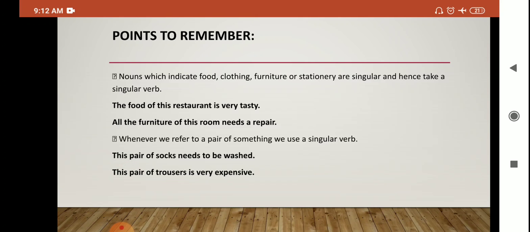So the pair is one, and with this we will use a singular verb. This pair of socks needs to be washed. If we say these pairs of socks, then it will be need to be washed. These pairs of trousers are very expensive. But when we are talking about only one pair, we will use a singular verb with that. I hope it is clear to you all.